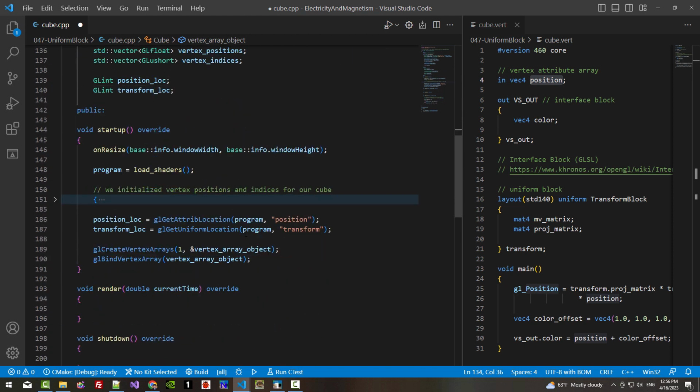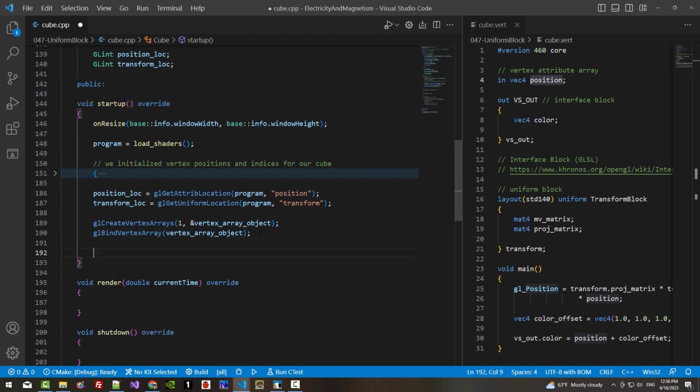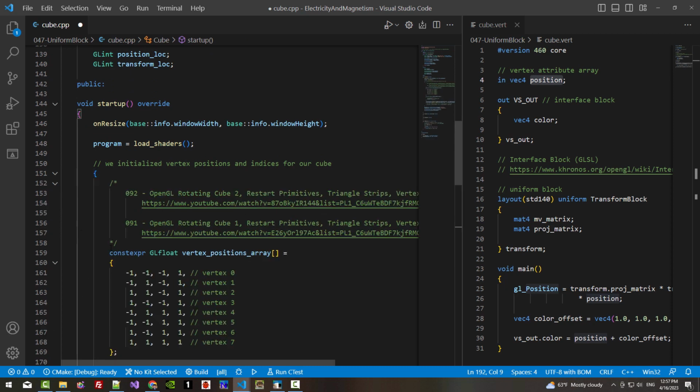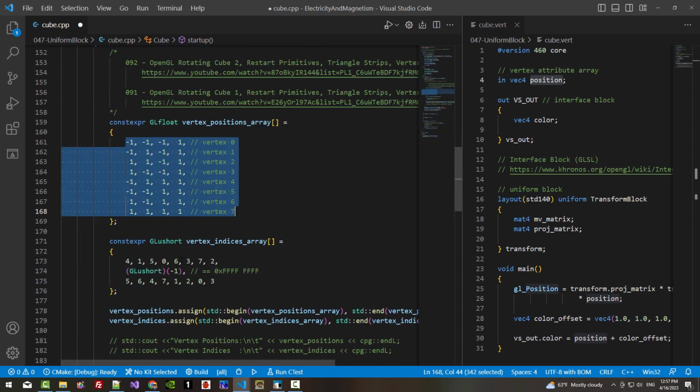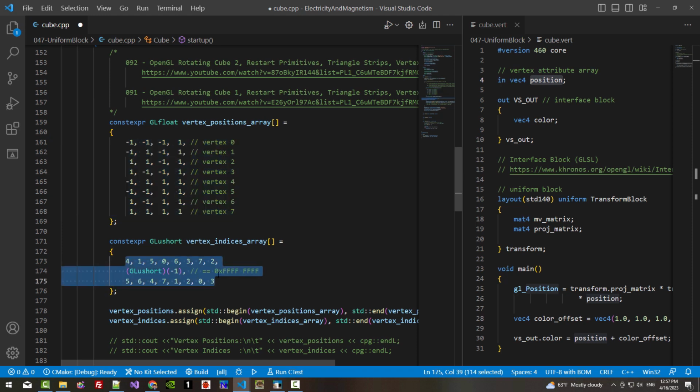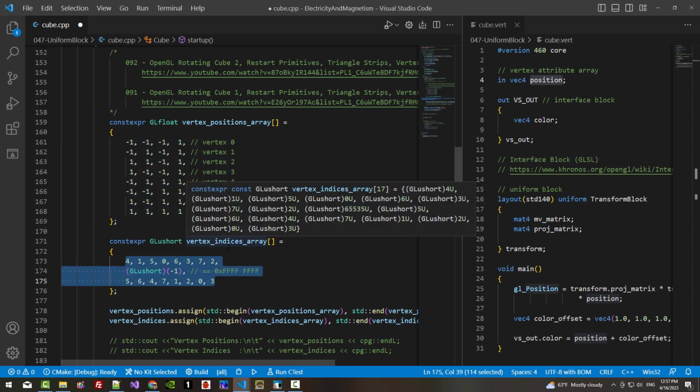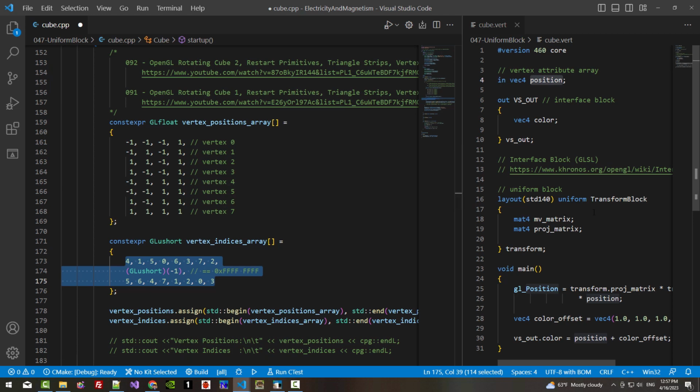Now scroll down. Here we will create 3 buffers for position of our vertices for our cube. Also a buffer for vertex indices. Also a buffer for the transform block.